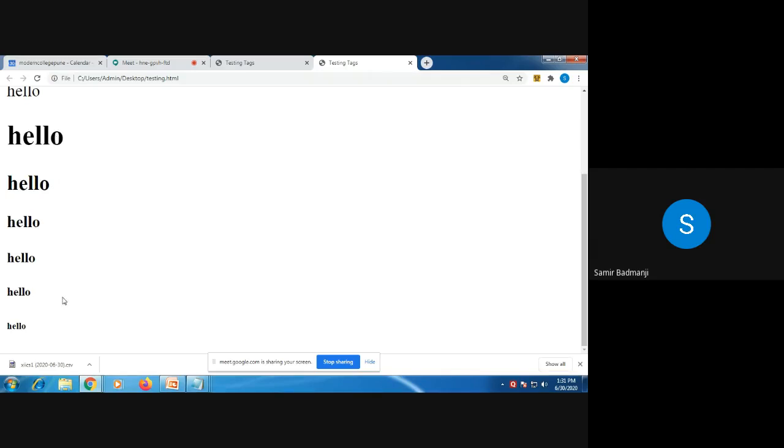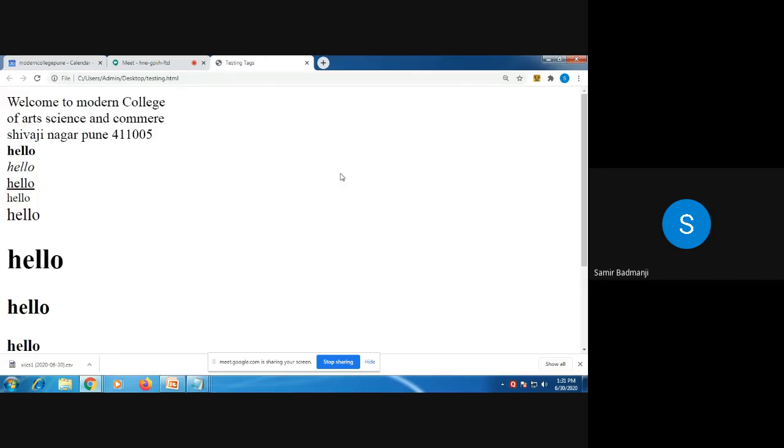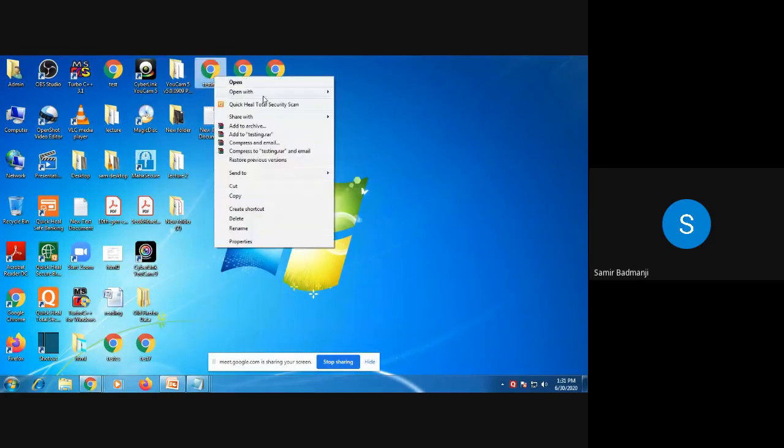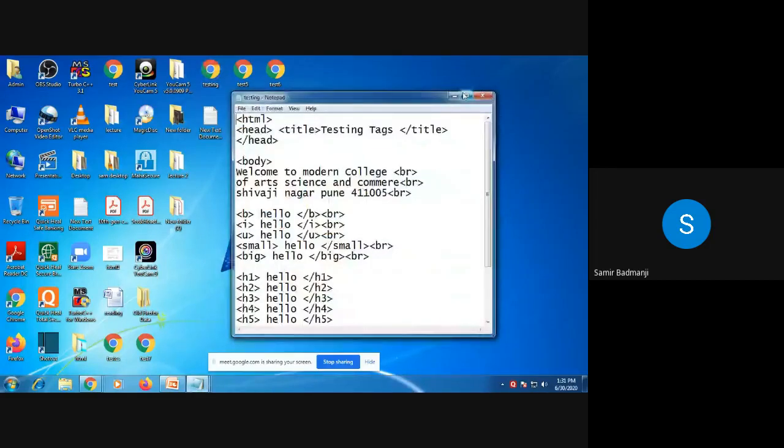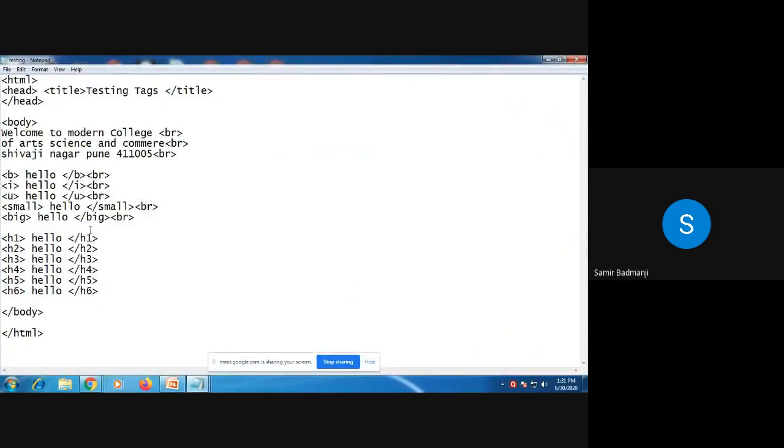What are the attributes of heading tag I have shown you? Yes, heading tag attributes. You have forgotten so early. Attribute is only align. It is aligned to what? No shade, that is for HR. Left, right, center. No, I will just write for H1. By default, it is aligned to the left.